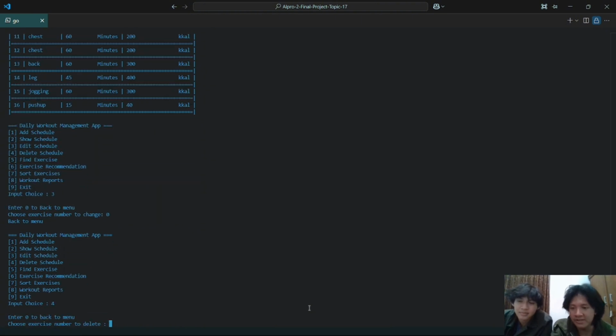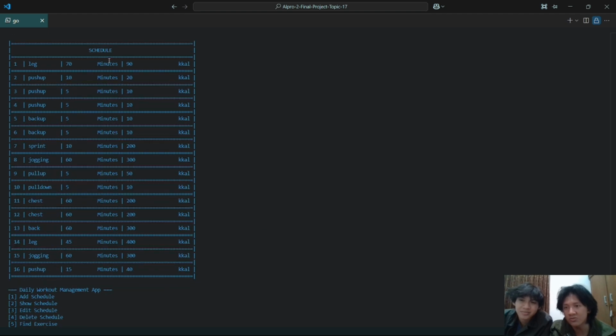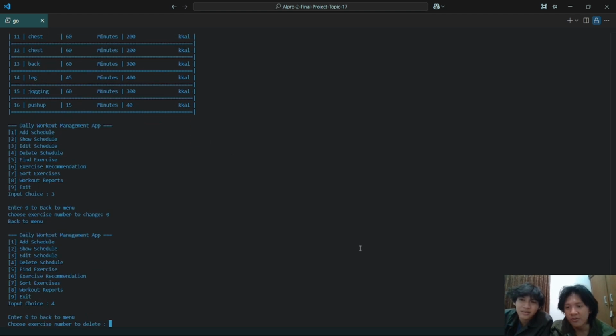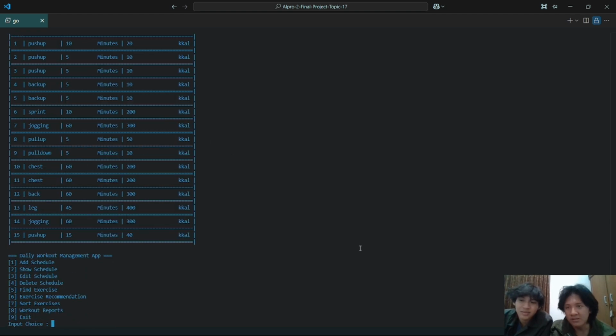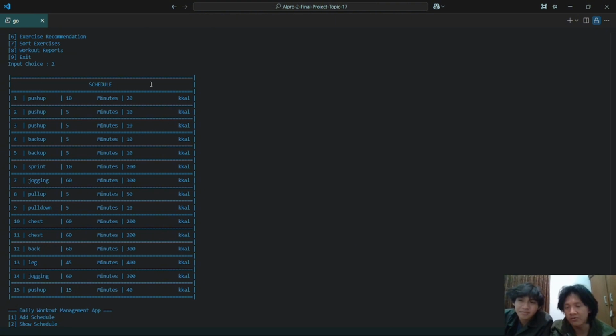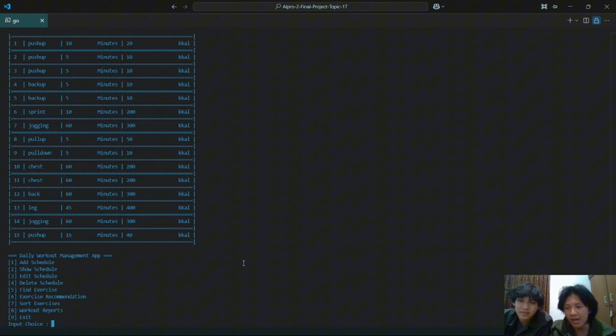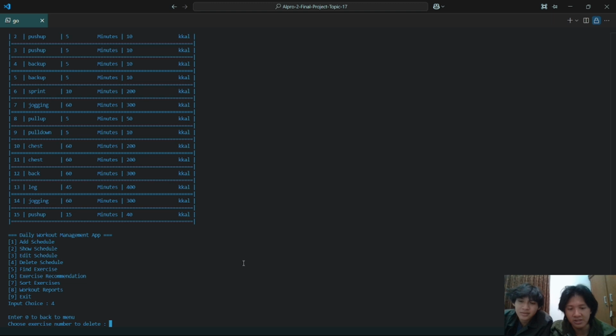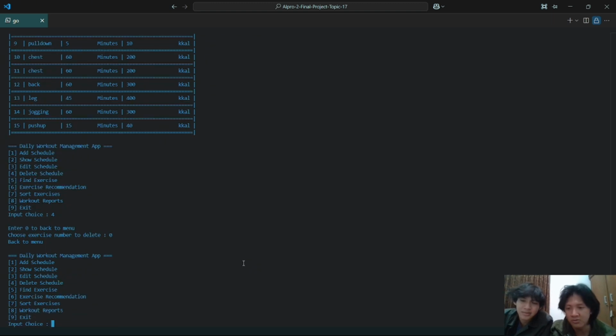And delete. If the user wants to delete data, for instance, the leg in the first row, they can use 1 and the leg will disappear. And we only have 15. If the user doesn't want to delete, they can just enter 0.